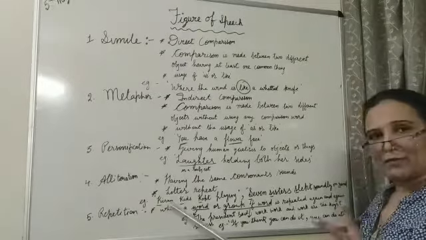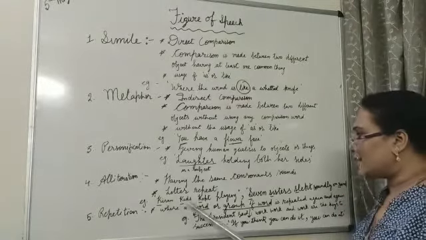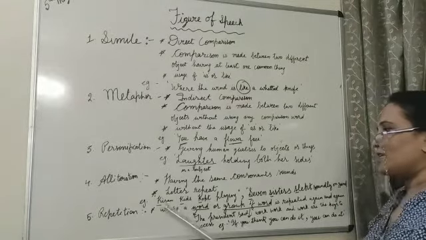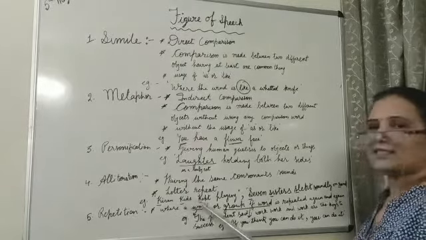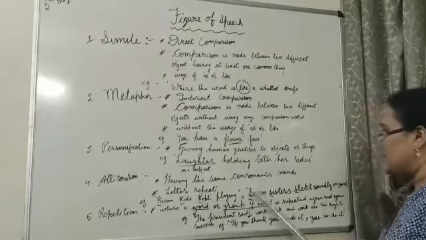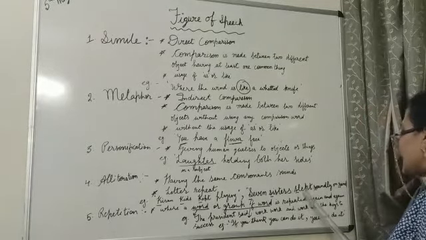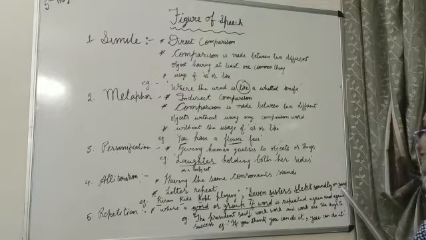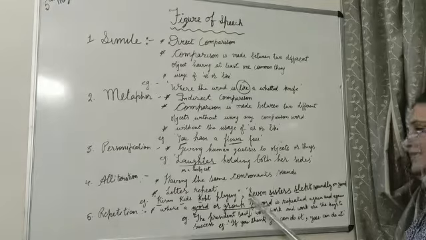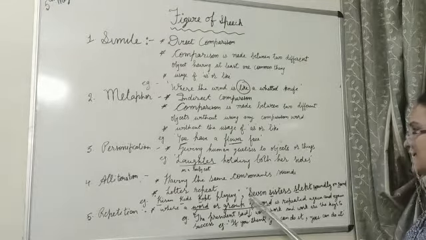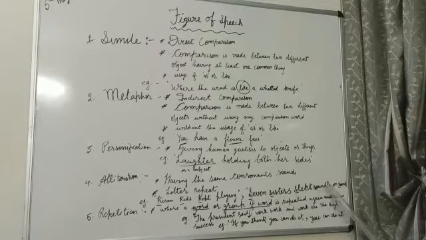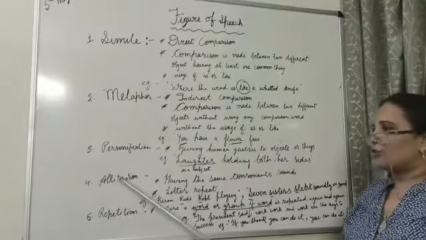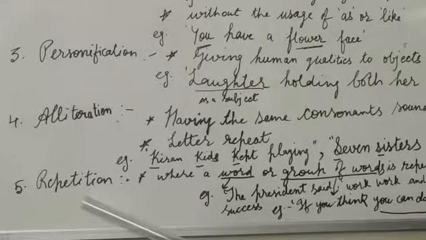Now, for example, I am having 2 examples again here. Kiran kids kept playing. So you just see, K letter is repeated again. Ka sound is there, right? One more example. 7 sisters slept soundly on sand. So the sound sa or letter S is repeated again and again. 7 sisters. Sa, S, S, S. So here the figure of speech alliteration.